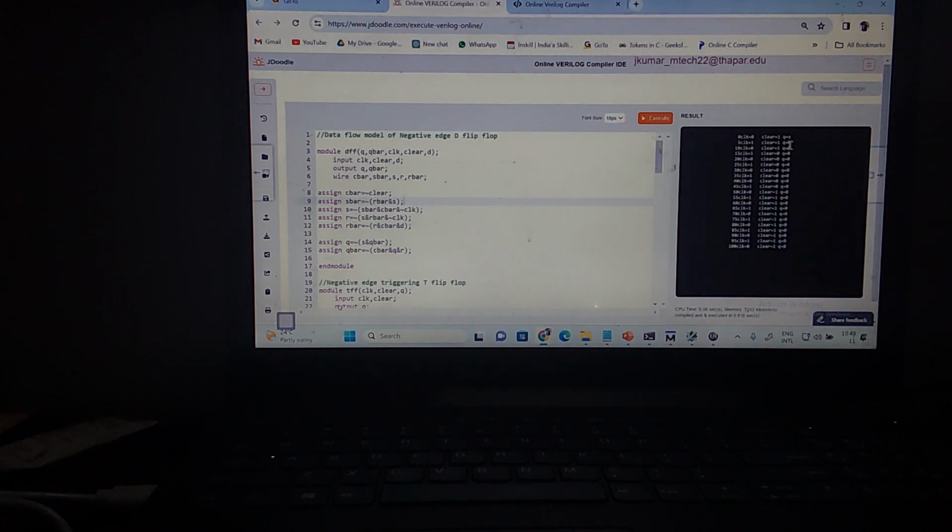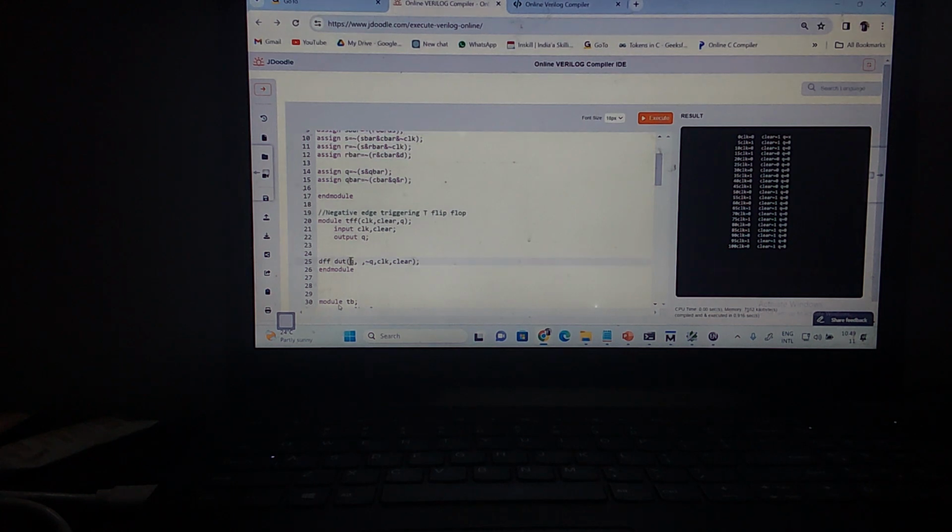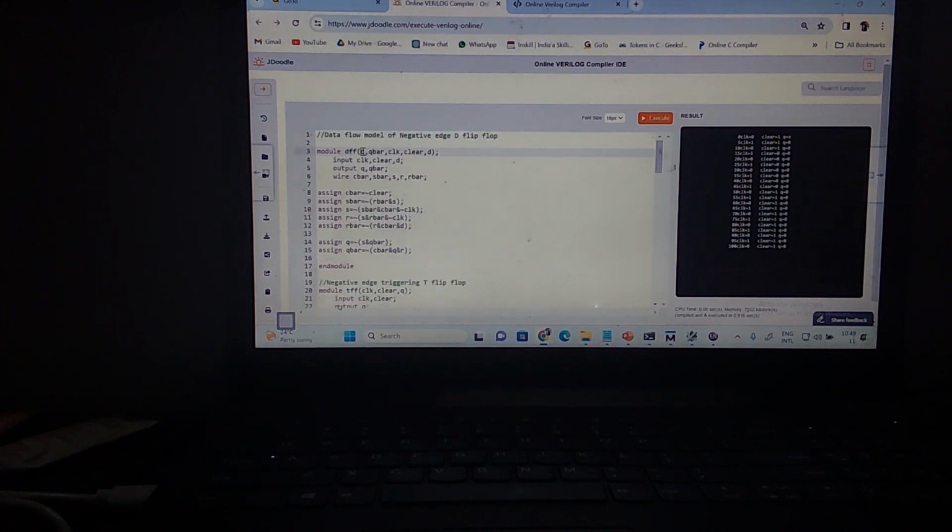Okay, it is not taking my port connections. First the outputs, then followed by the inputs. So first outputs, followed by the inputs. But sir, you can't place D as third. Put D as third. Okay, this is D, then clock, then Q.